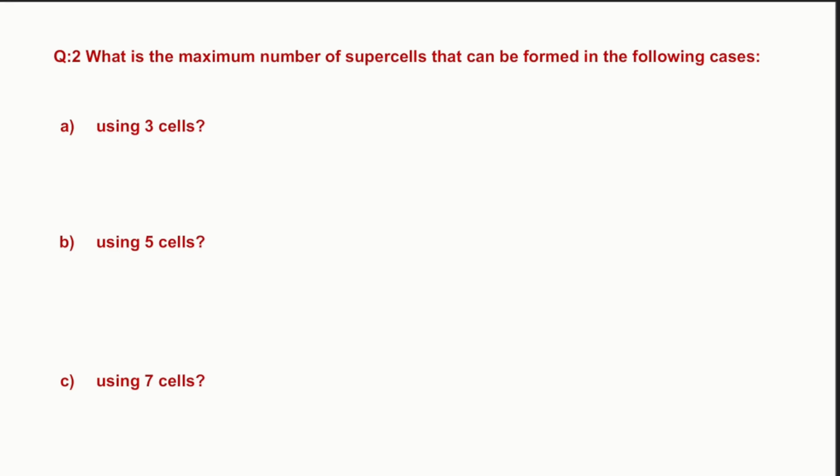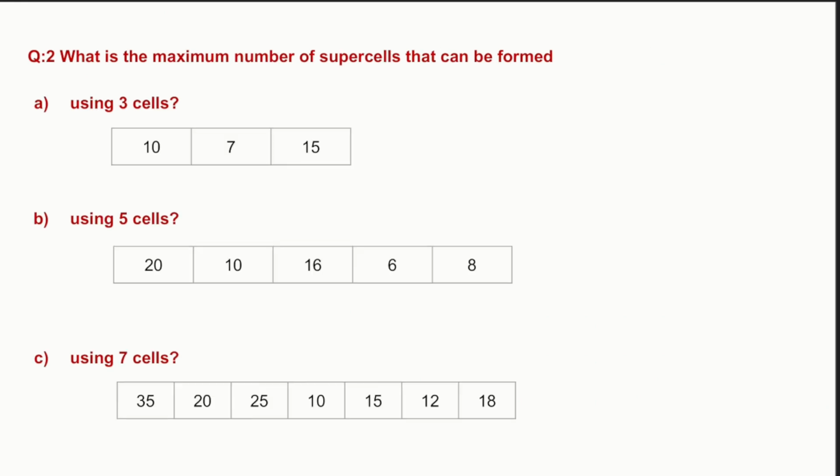Now we are going to see one more question. What is the maximum number of supercells that can be formed in the following cases? If we have 3 cells, if we have 5 cells, and if we have 7 cells. Here I have taken a few examples. First is using 3 cells, then 5 cells and 7 cells. So how many maximum supercells can there be?